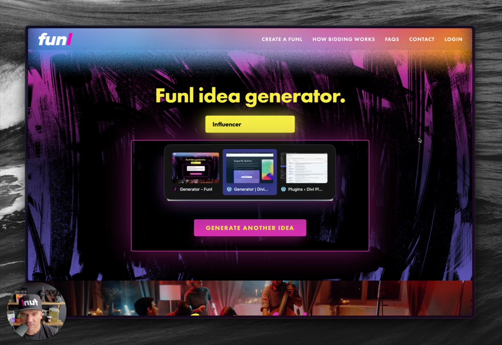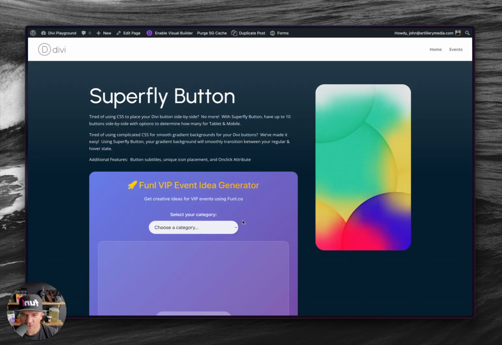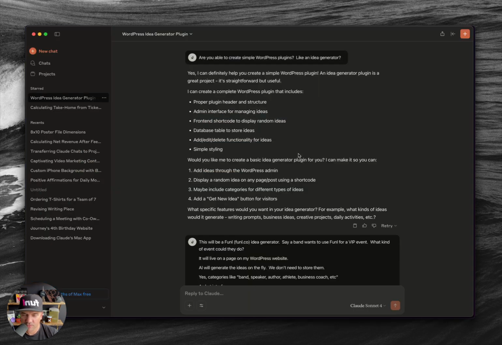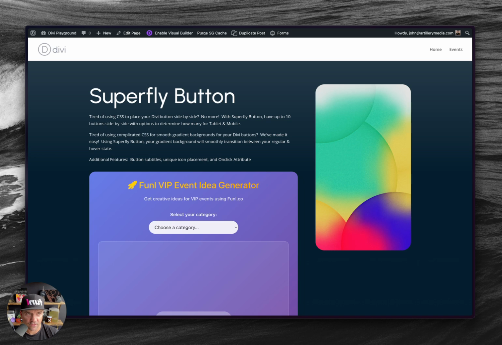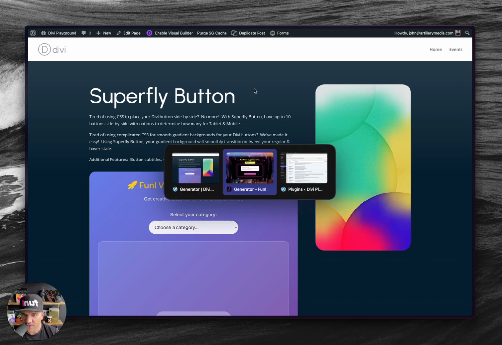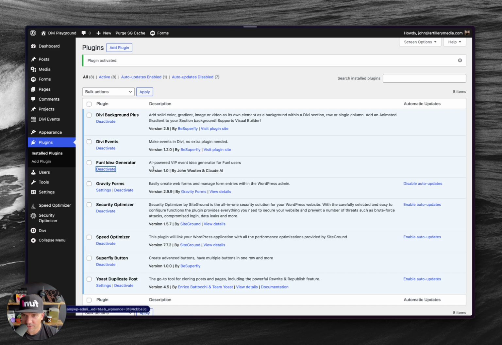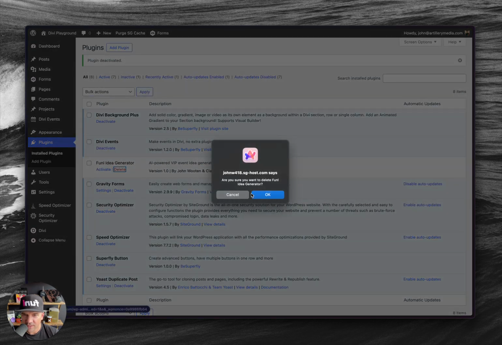I have a little test here, and I have the first run at it set up. I'm going to go into Claude and show you what I prompted, and then we're going to rebuild this. I'm going to save the current one I have in a folder, so we don't use that, and we're going to build from scratch. So I'm going to deactivate this plugin and delete it.